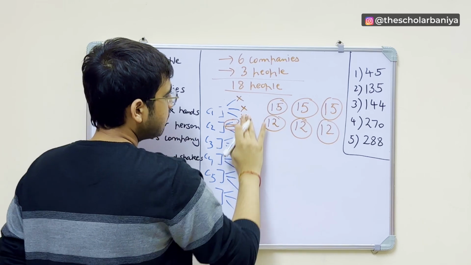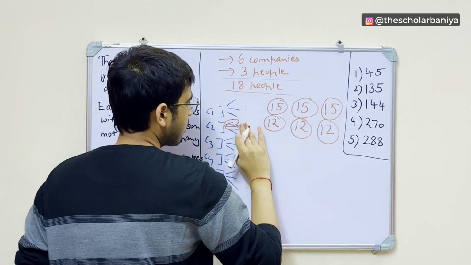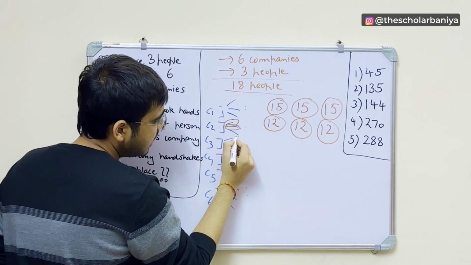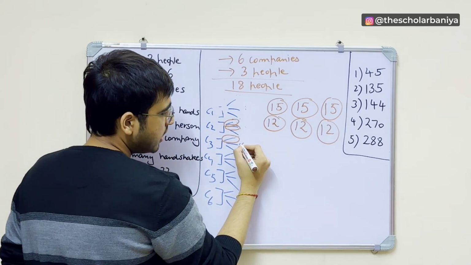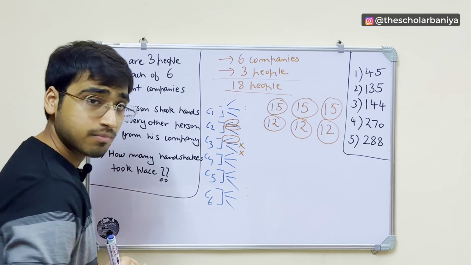Now tell me one thing, right? If I talk about this person from C3, one thing is for sure, he will not shake hands with the people from the same company, right?